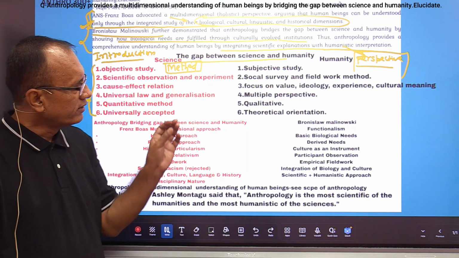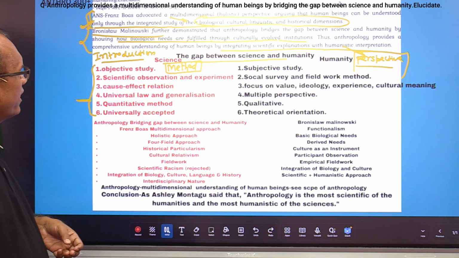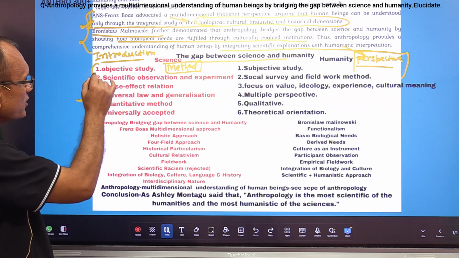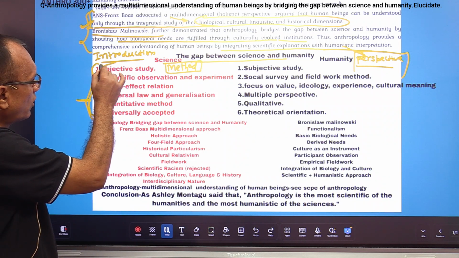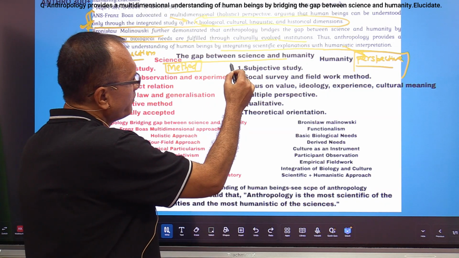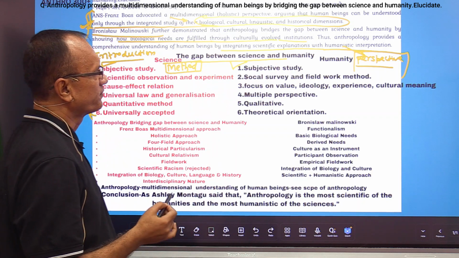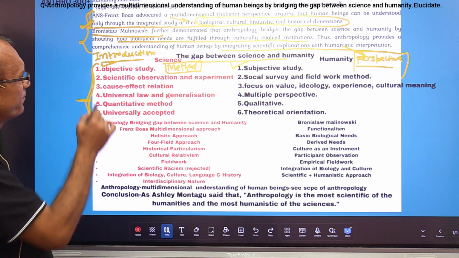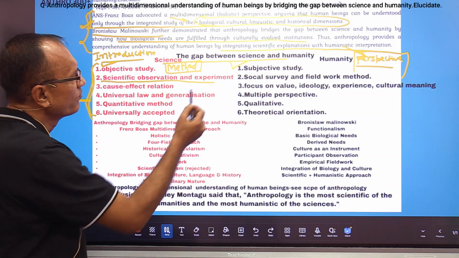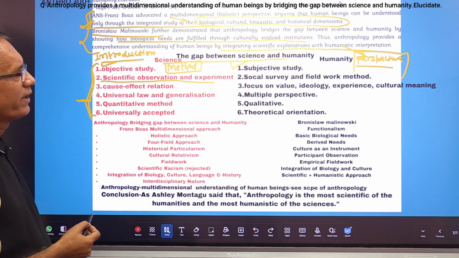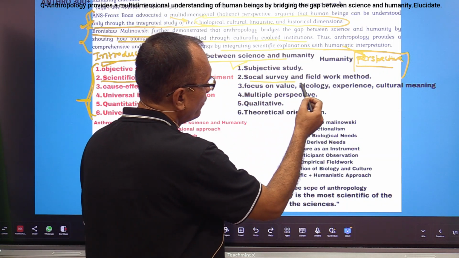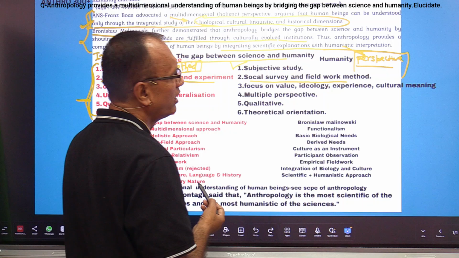So here is the point. I have mentioned 6 important points related to that. Science is based on objective study and humanity is based on subjective study. In science we follow scientific observation and scientific experiment, and in humanity we follow social survey and fieldwork method.